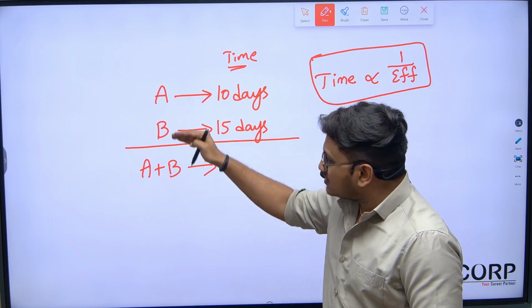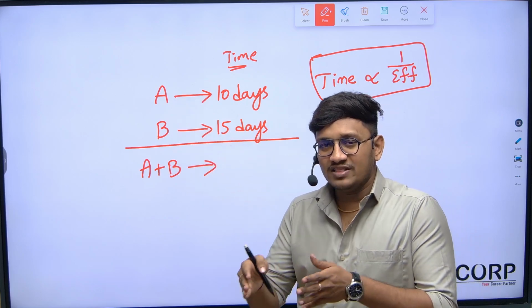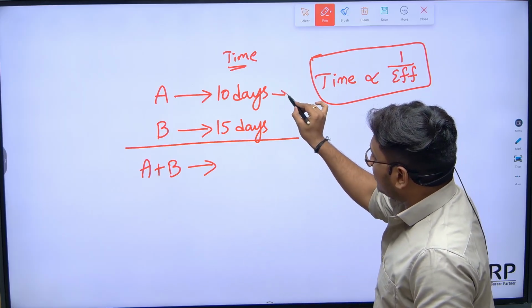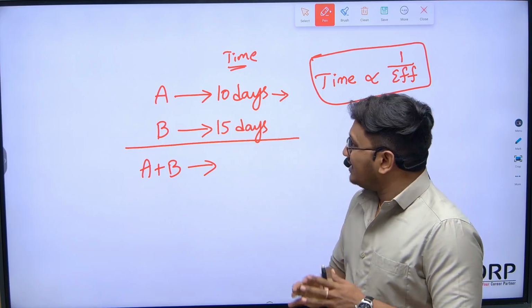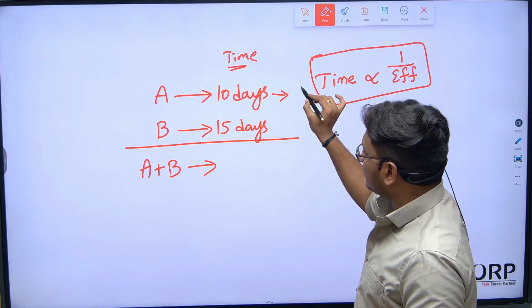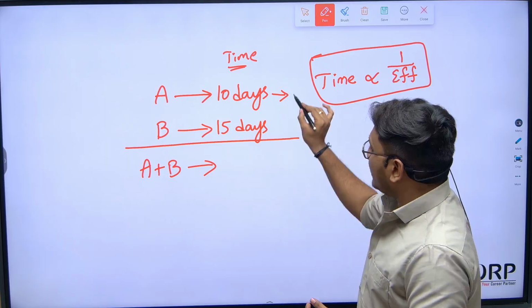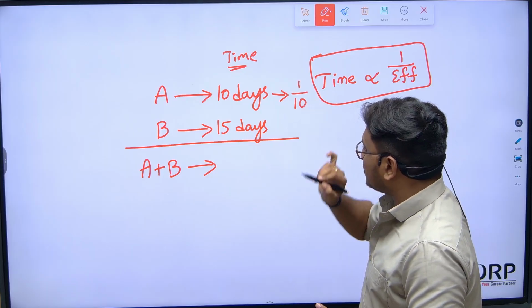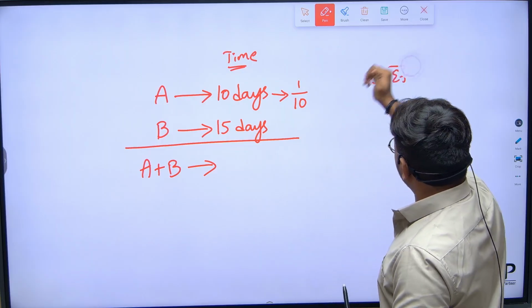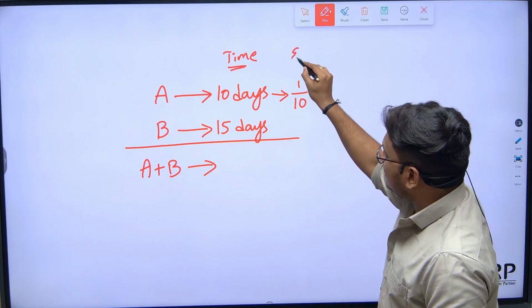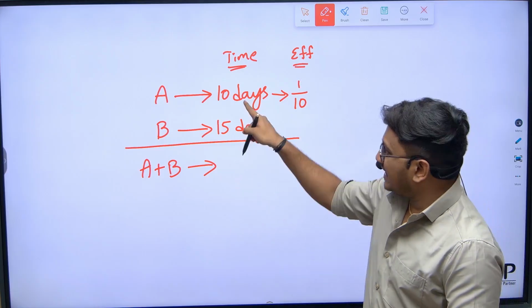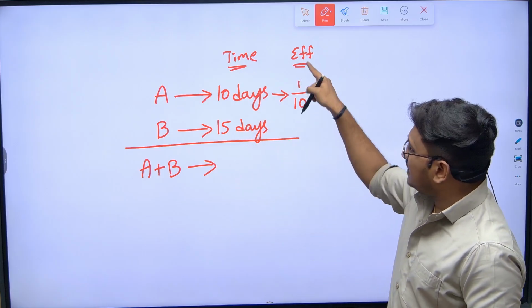Now, if they both started working together, how long will they take to complete the work? If you observe, A is taking 10 days to complete the entire work. So the work which can be done in one day, can I say it is 1 by 10th part of the work? 1 by 10th is nothing but efficiency. 10 days is the time, 1 by 10 is efficiency.